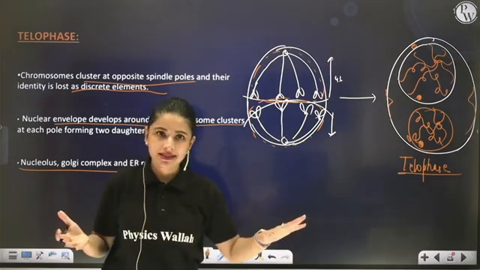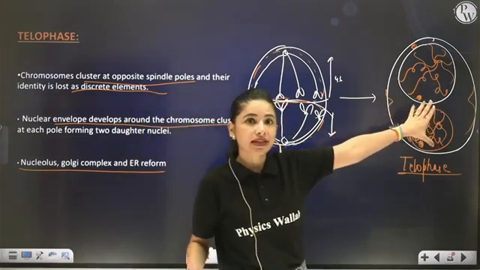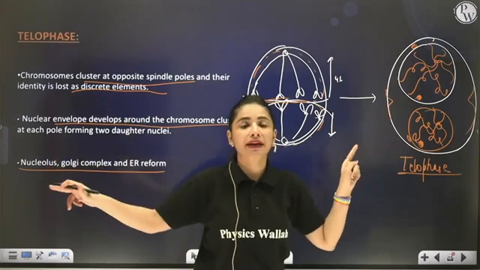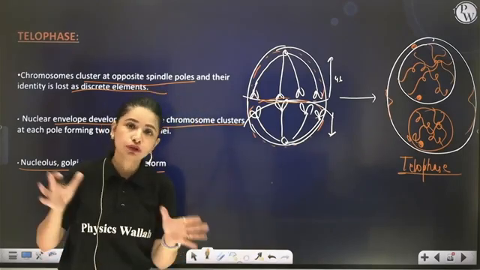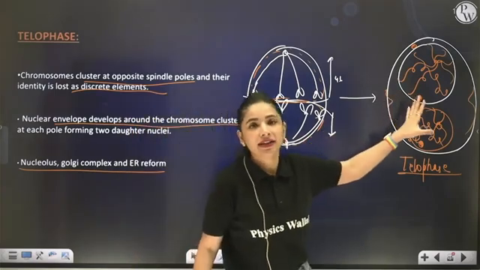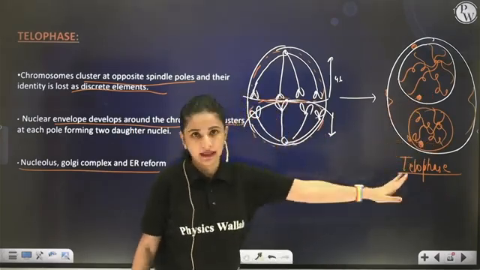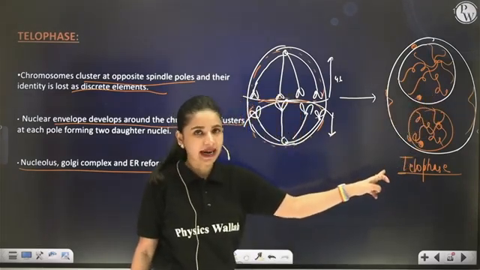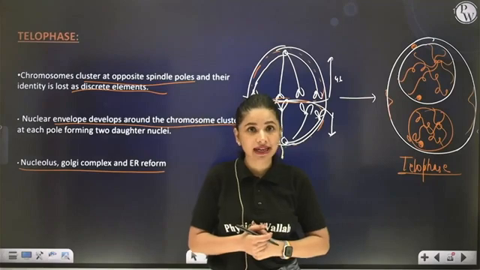Now karyokinesis is done. You can see 2 nuclei per cell, each having 46 chromatin fibers. You started the same with the parent cell, correct? The parent cell was also having 46 chromatin fibers in the beginning. Due to DNA replication, the amount of DNA got doubled, but here you can see that the doubled genetic material has been separated and equally distributed in 2 nuclei, each again having 46 chromatids or chromatin fibers. So can you see how this mitosis is equational cell division?